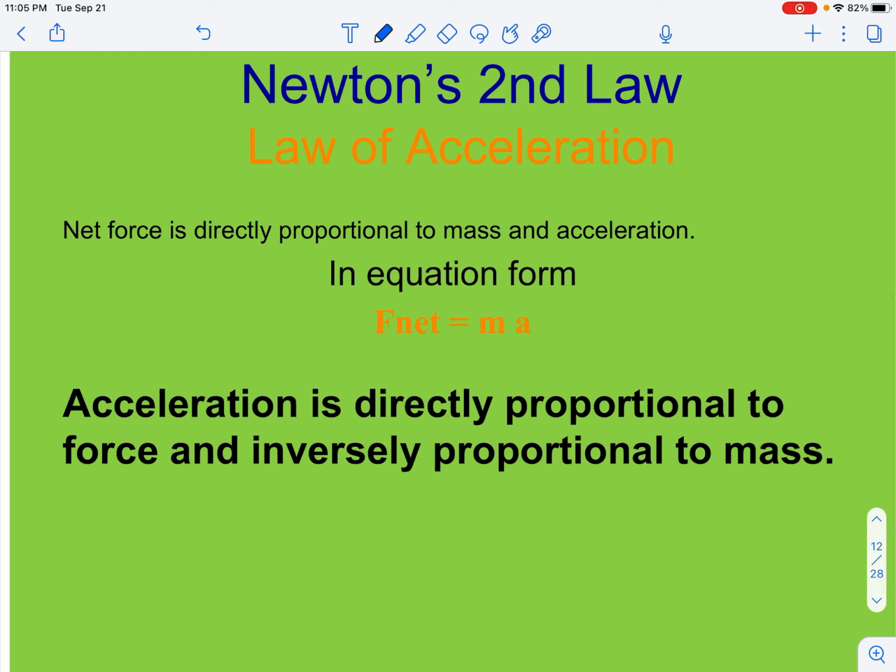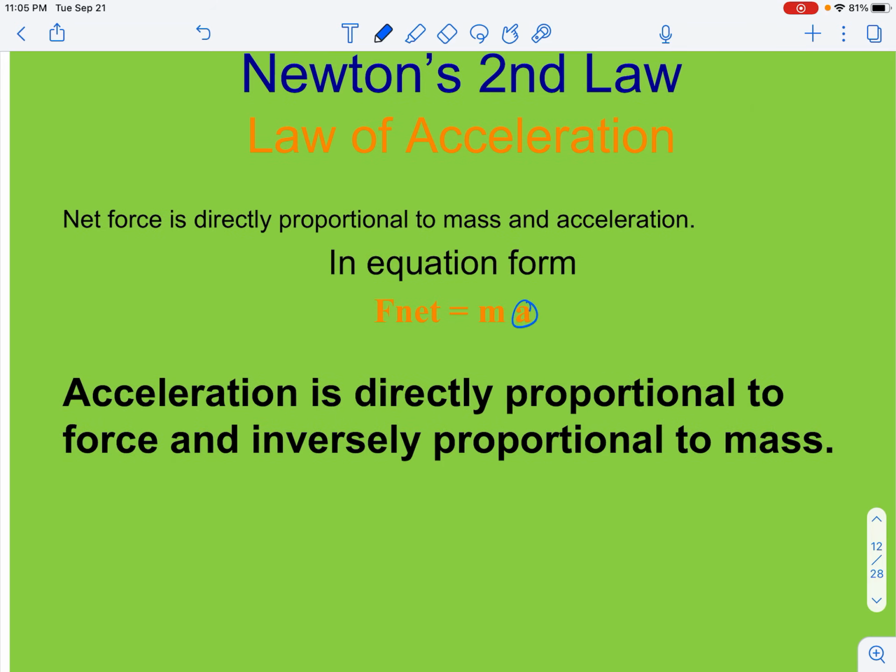It says here acceleration is directly proportional to force and inversely proportional to mass. So here's a quick, easy way to understand what those relationships should be. If I take my equation, F net is equal to mass times acceleration, and I do some algebra in order to solve for my acceleration, I would basically divide both sides by mass.